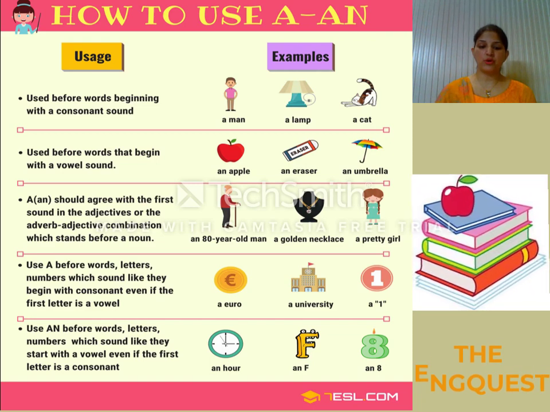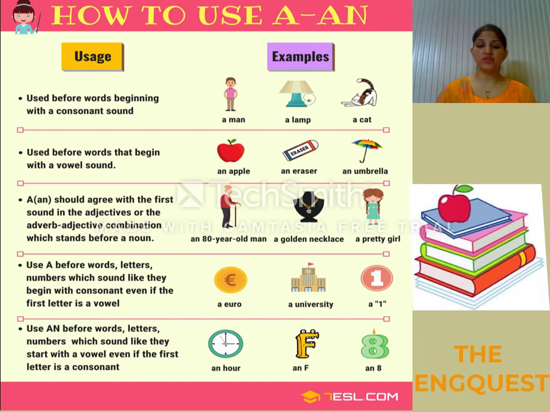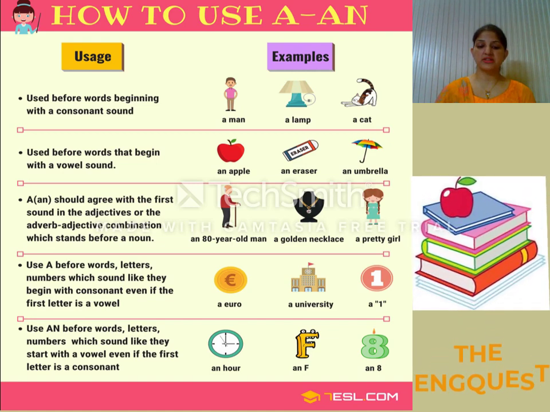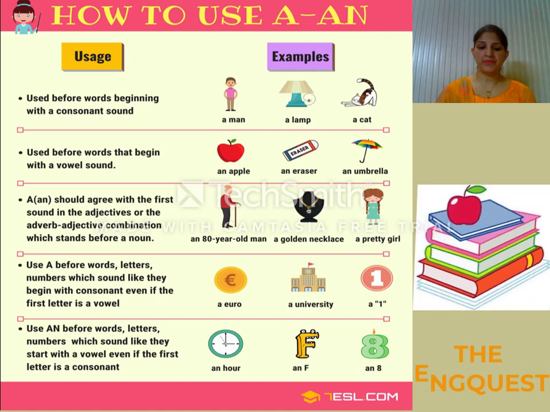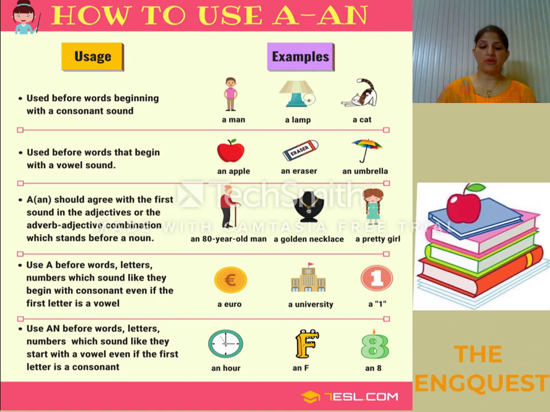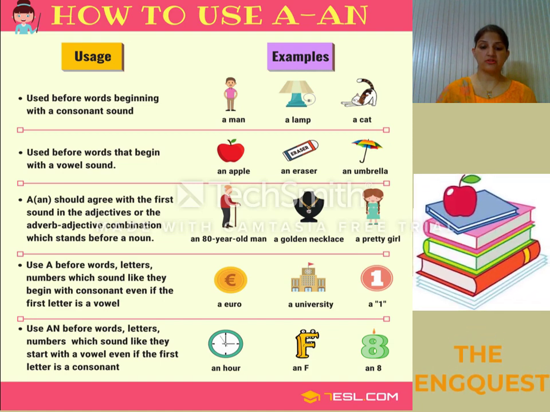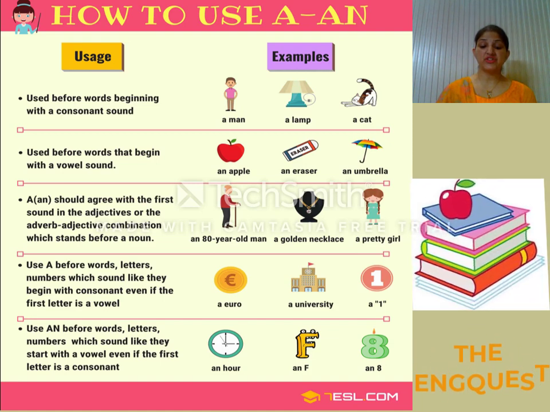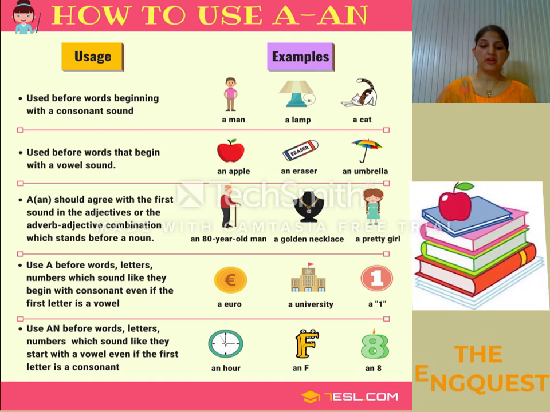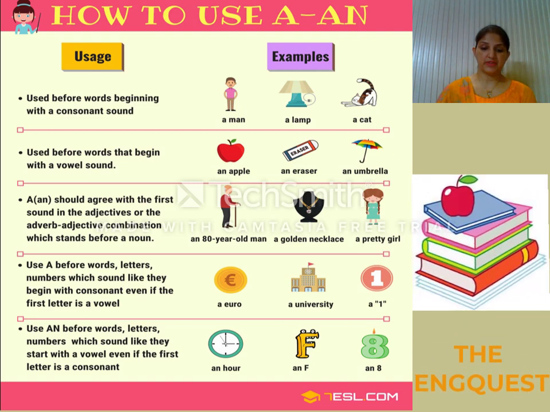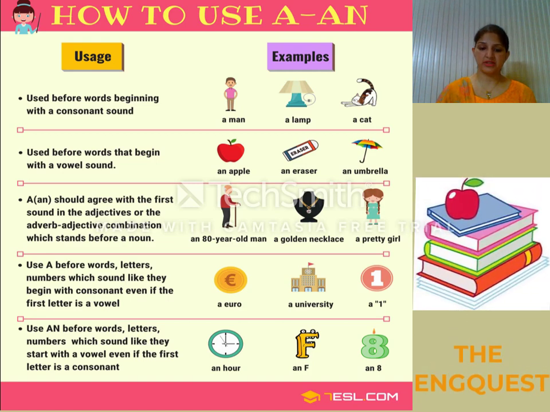Now let's see the next case. Use an before words, letters, and numbers which sound like they start with a vowel, even if the first letter is a consonant. So in the first case you will see hour. We pronounce it as hour, not hour with an H sound. So H is silent over here and we are considering the vowel sound, that's why we are using an with it.